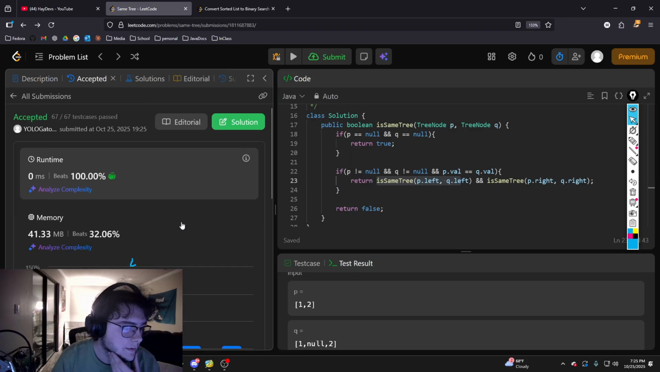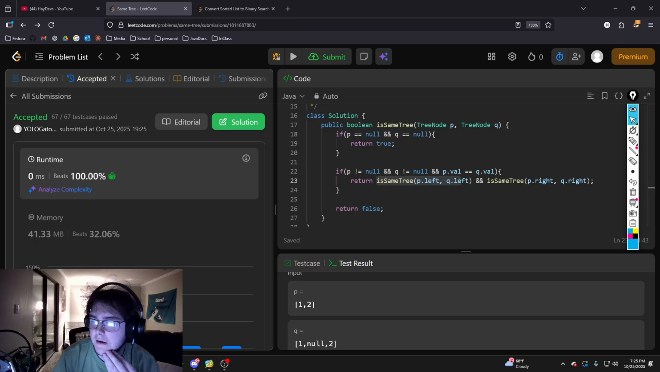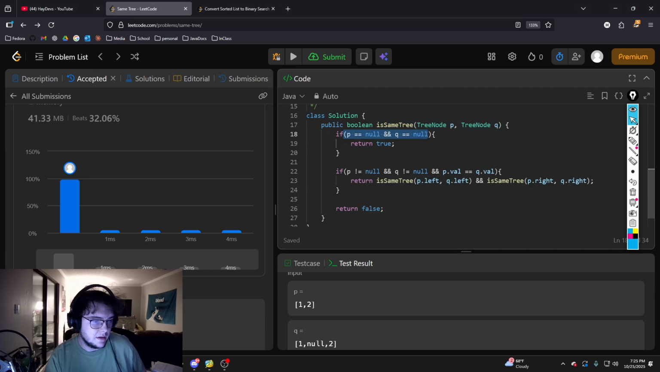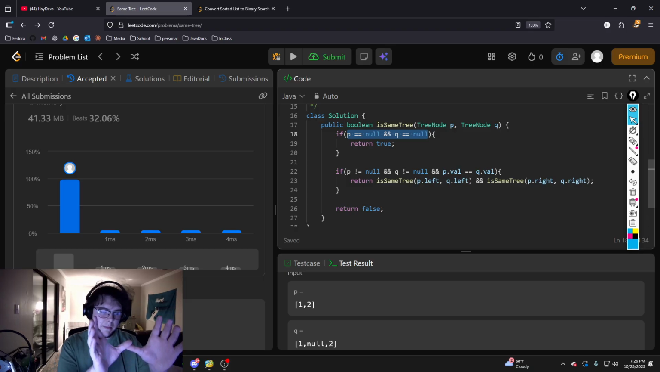It goes 0 milliseconds. And that one's not too bad. It's just a recursive call. Basically, this would return true, because if they're both at a null node, then we know we've made it to the end of that side of the tree. And then once we make it to the end to the right side, it will just return null once we get past the leaf nodes of every tree.